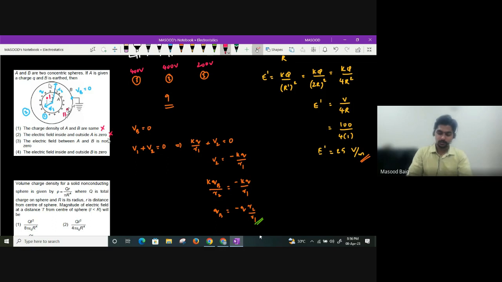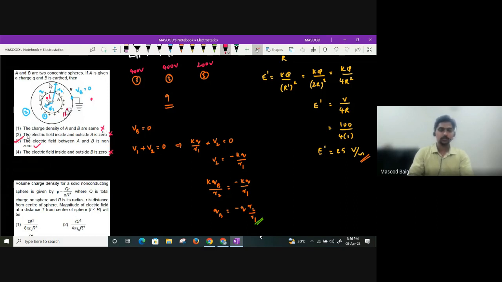So this is also a wrong statement. Electric field between A and B is non-zero. Yes, it is a correct statement. Electric field between A and B due to B is 0, due to A is non-zero. Overall also it will be non-zero. Electric field inside and outside B is 0. Here obviously it is 0 inside B, but non-zero we got. Outside B also it will be non-zero only, guys. So the third option will be the correct statement.